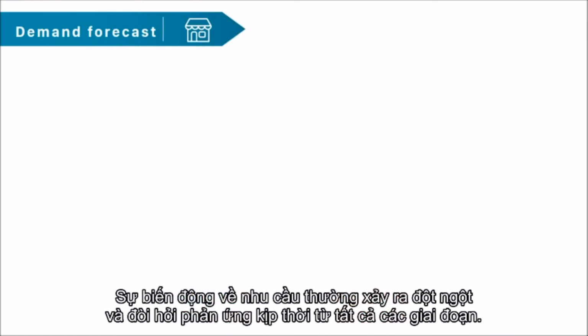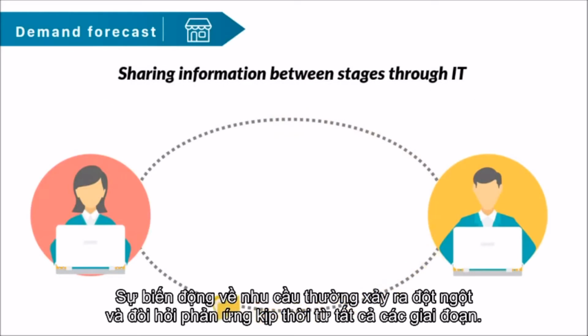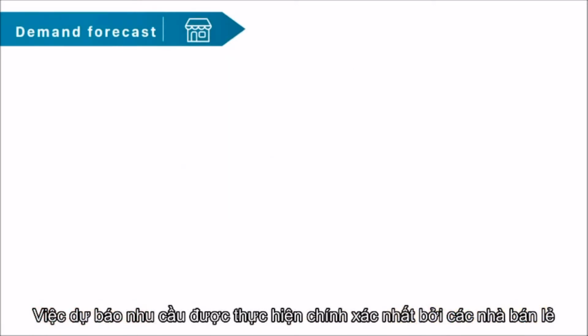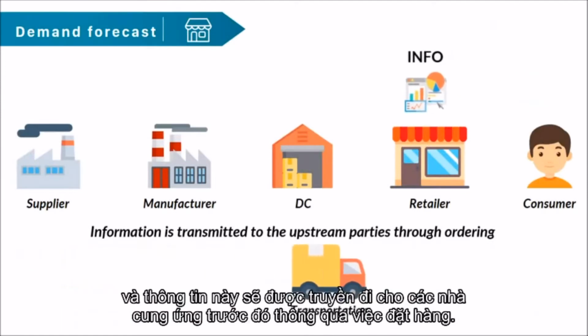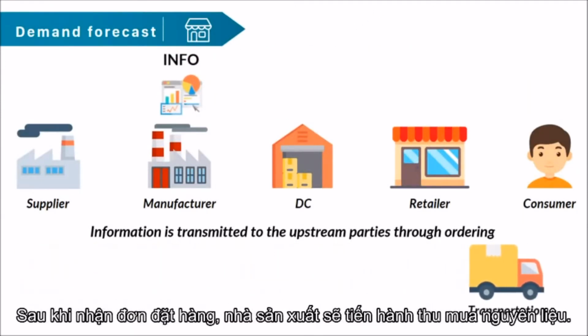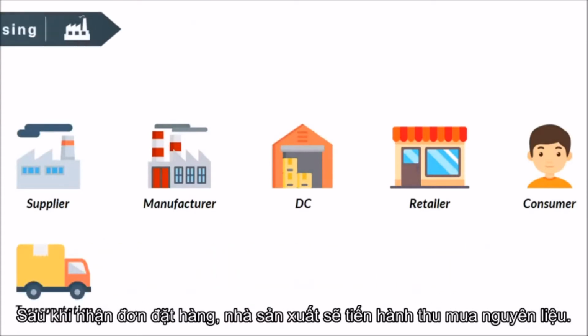Fluctuations in demand often occur abruptly, requiring immediate response from all stages. Therefore, the share of real-time information through stages is crucial, thus emphasizing the role of IT. Demand forecasting is most precisely attained by the retailer, and this information will be transmitted accordingly to upstream parties through ordering. Then, after receiving order, the manufacturer starts purchasing raw material.